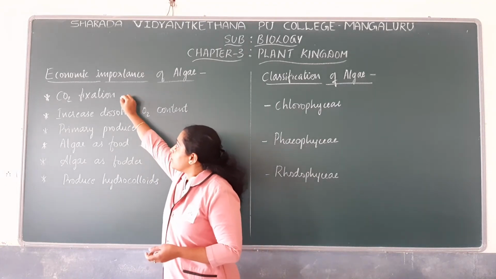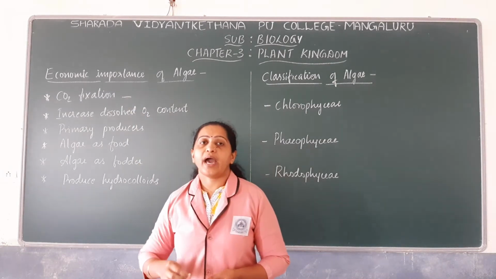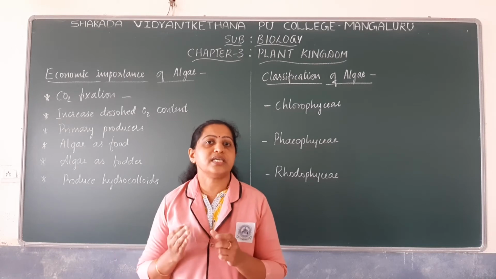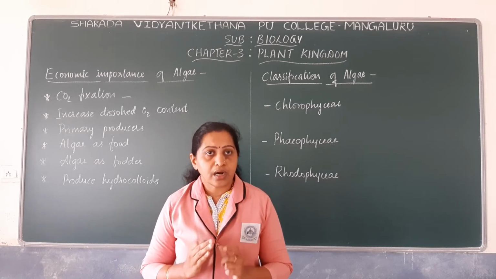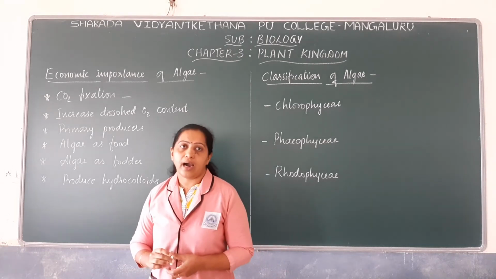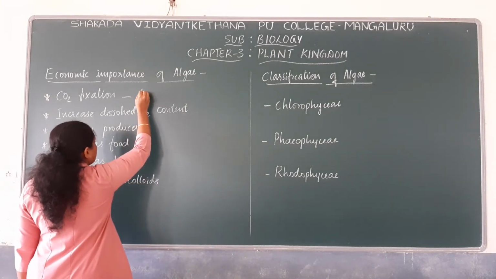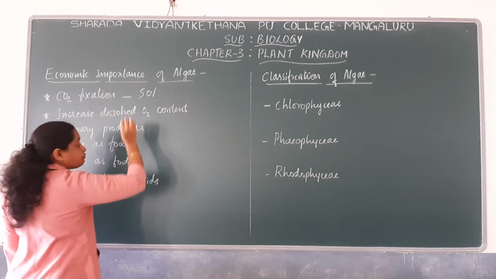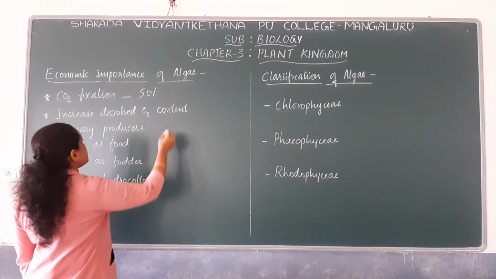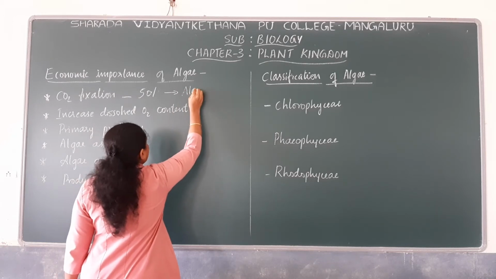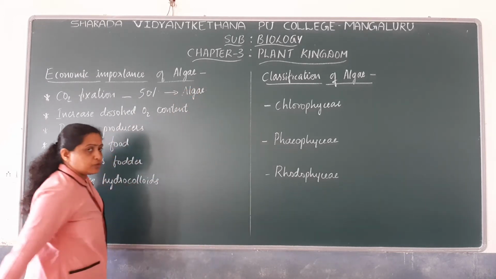On an average, around 50% or half of the total carbon dioxide fixation that takes place on earth is mainly through algae. Note it down, at least 50% of carbon dioxide fixation is through algae by photosynthesis.